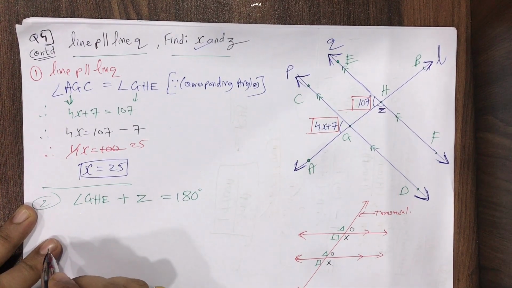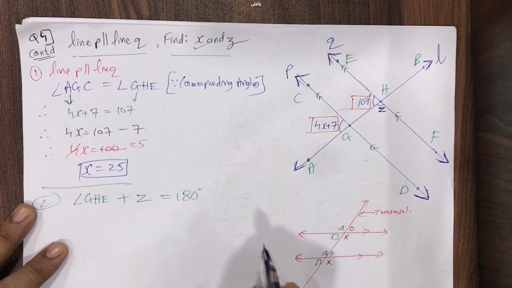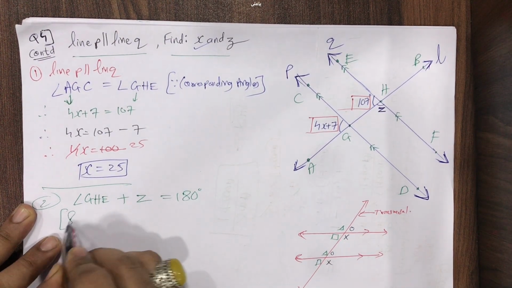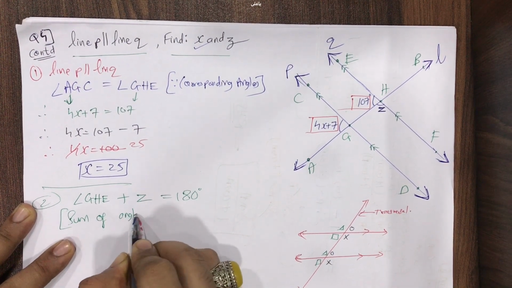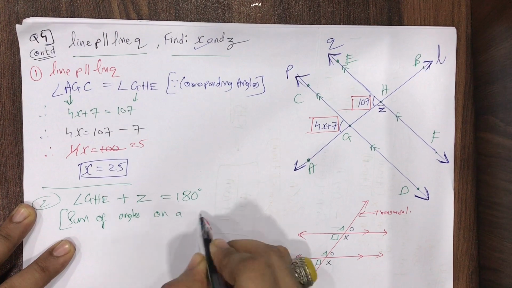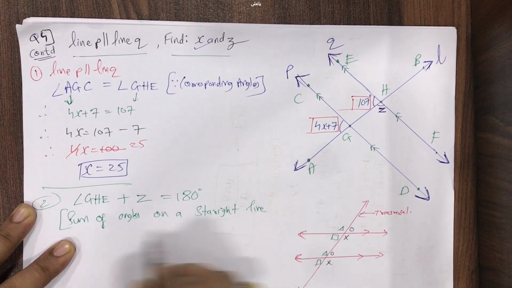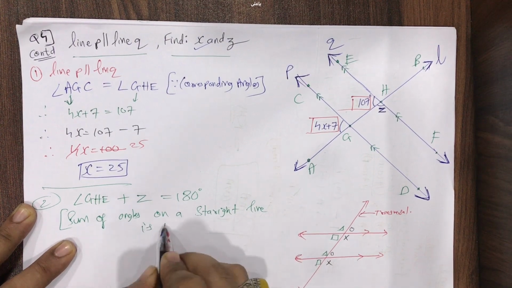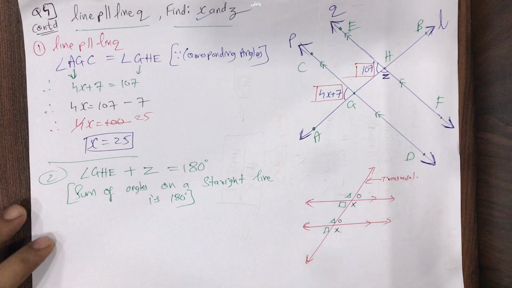What will be the reason? Sum of all the angles on a straight line is 180 degrees. Sum of angles on a straight line is 180 degrees. You can even write supplementary as the reason.